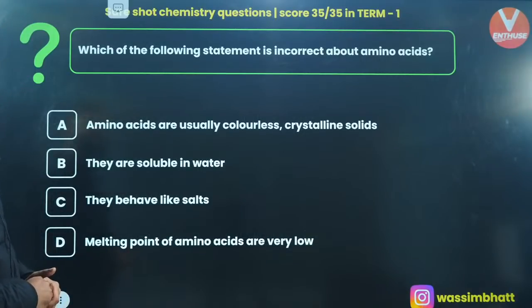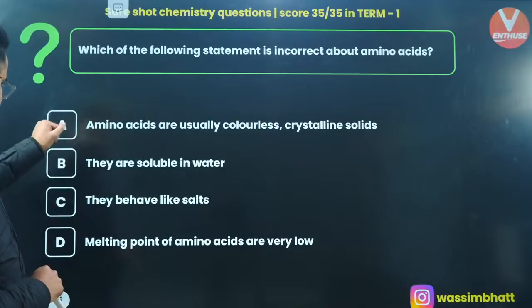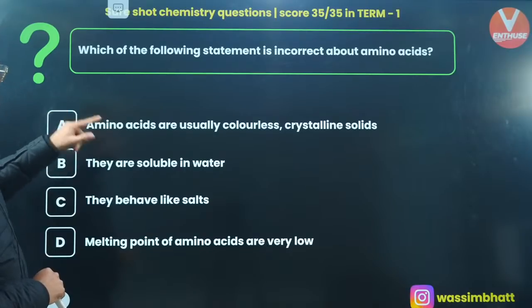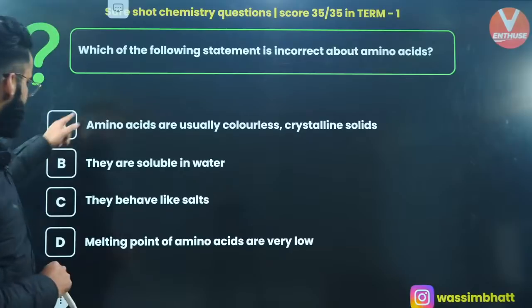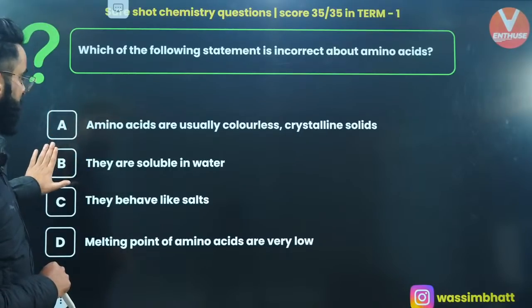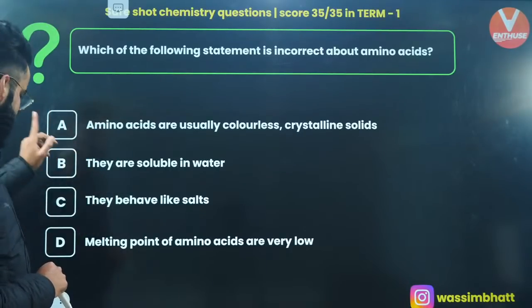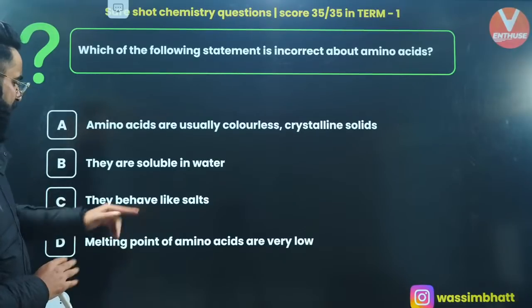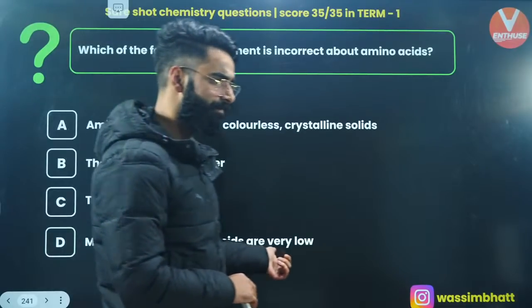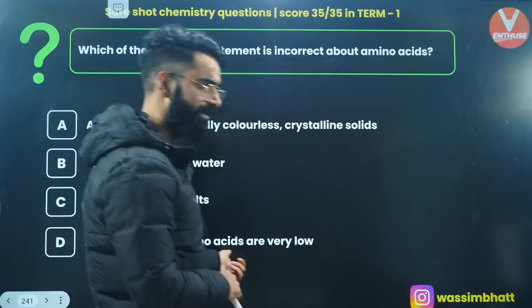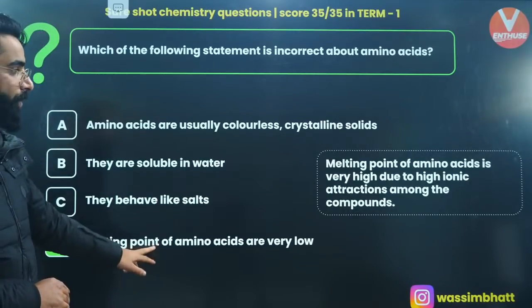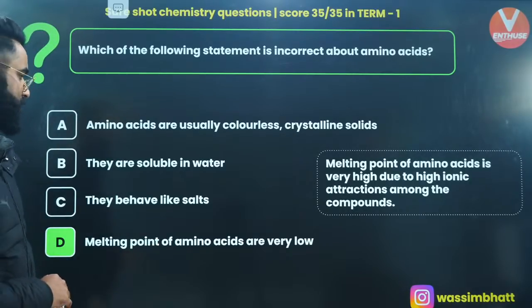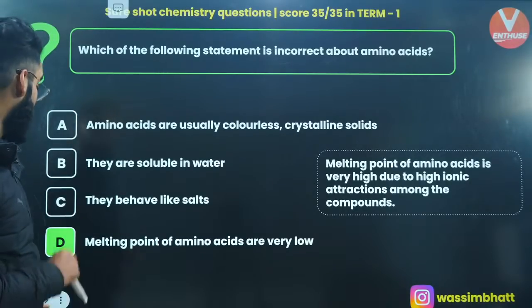Which of the following statements is incorrect about amino acids? Well, amino acids are usually colorless, crystalline solids. This one is correct. They are soluble in water. Absolutely, they are soluble in water. Amino acids behave like salts. Yes, they behave like salts. Melting points of amino acids are very low. Is it right? What do you think? The melting point of amino acids is high. It's not very low, right? Yes, due to high ionic interactions.